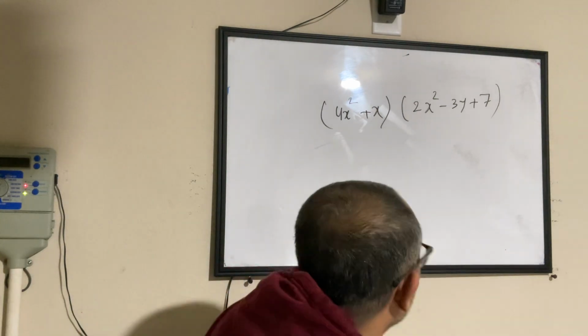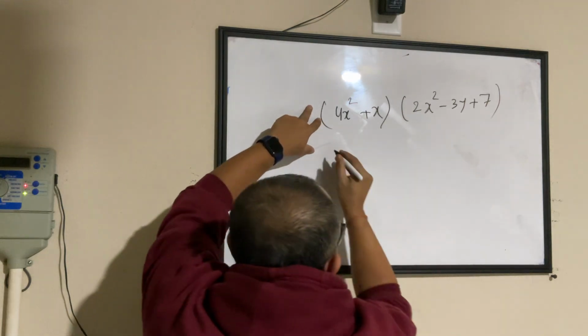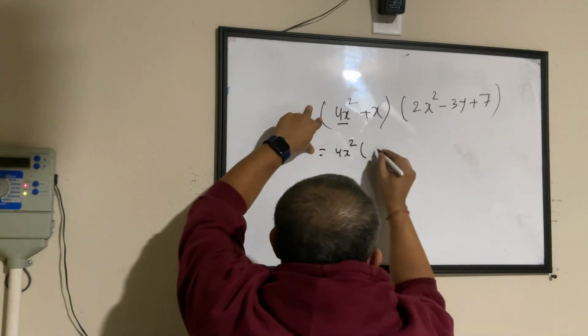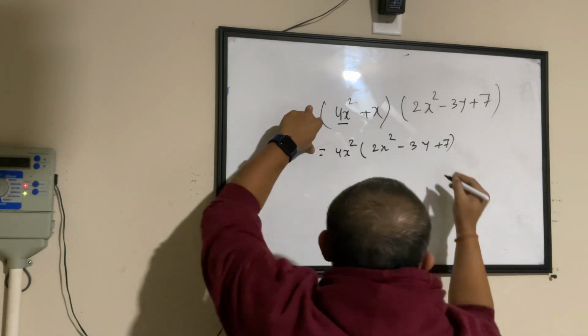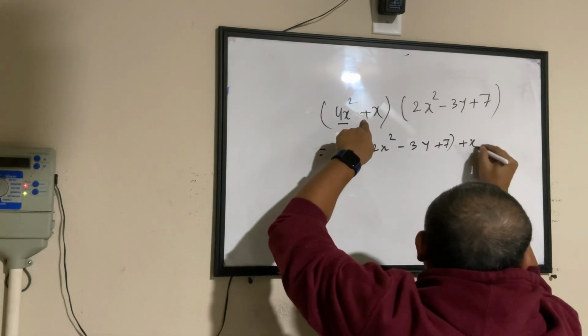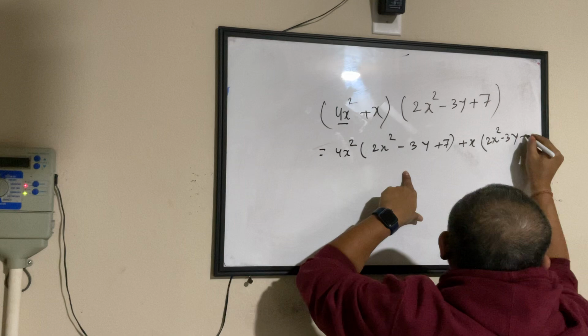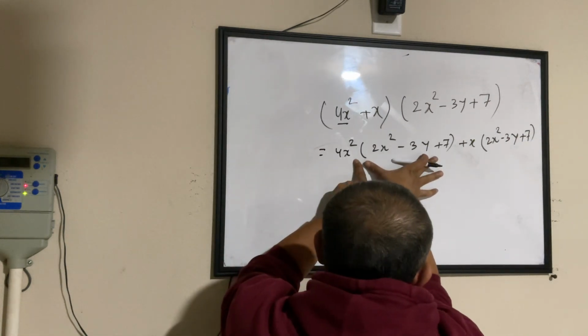So whatever we have learned, we know that we have to break it. So this will become 4x squared multiplied by 2x squared minus 3y plus 7, plus x times the same thing, 2x squared minus 3y plus 7. Now I'll break this bracket open.